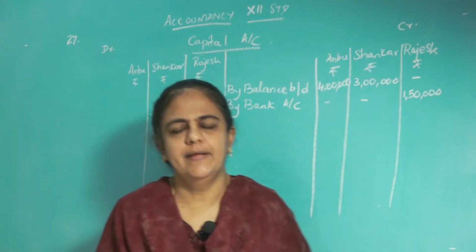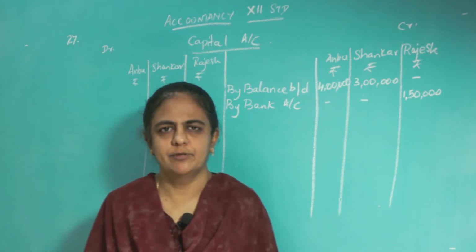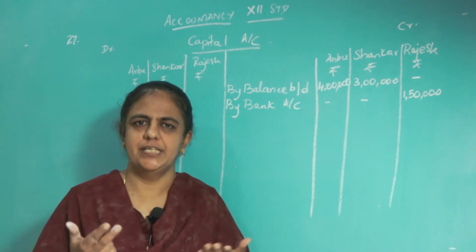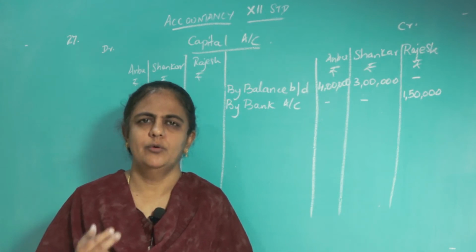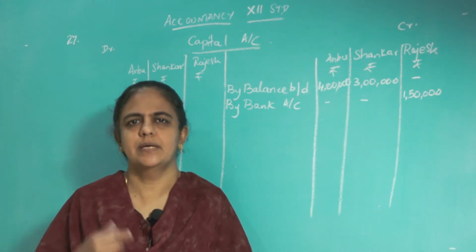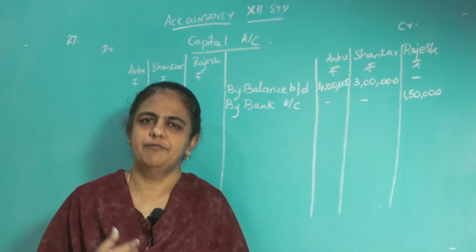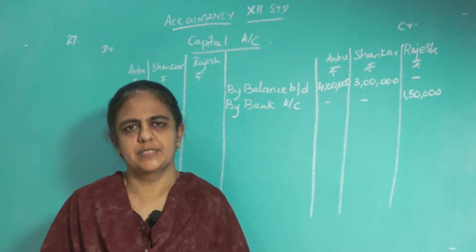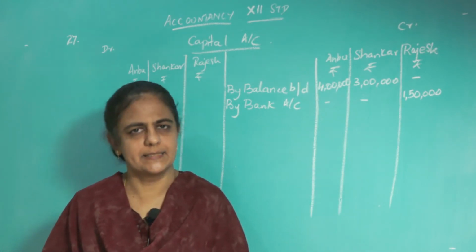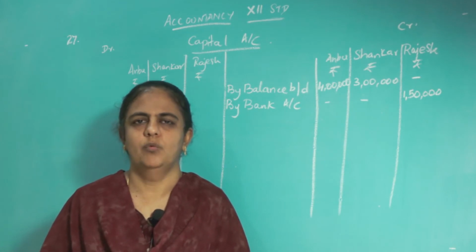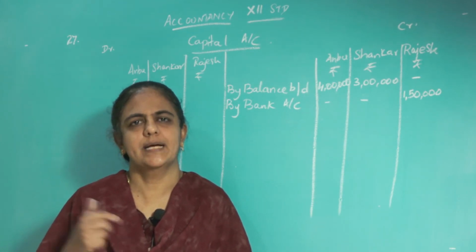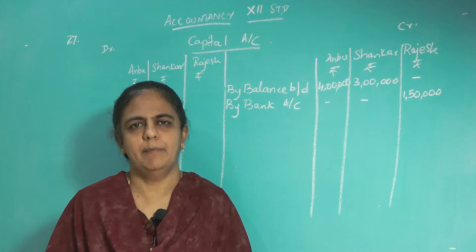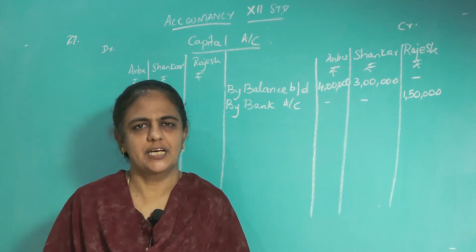Okay. Then what you must do? You have to see the balance sheet. That is, you have to see the question. You must see whether there is any reserves, any surplus, or any type of fund, or any profit and loss on the liability side and the asset side. Both you have to check. Why we have to check? Because these should be transferred to the old partners capital account in their old profit sharing ratio.